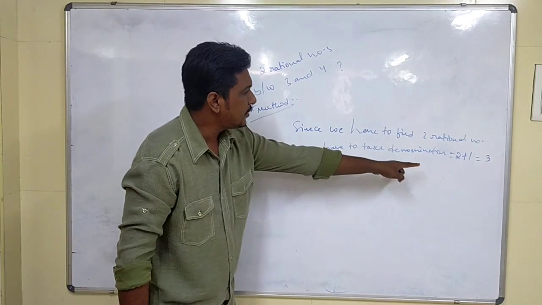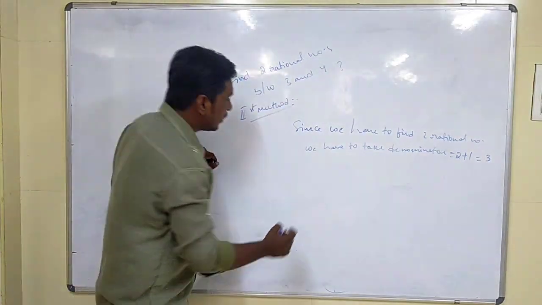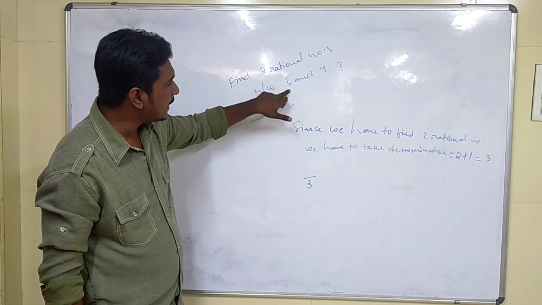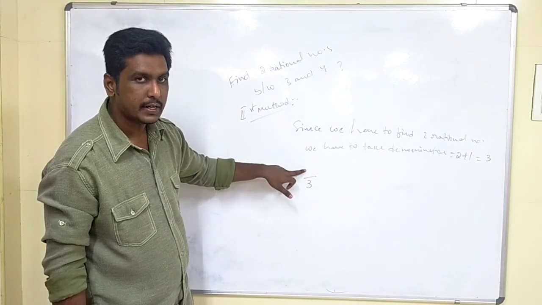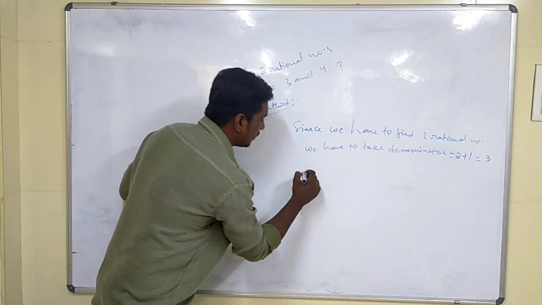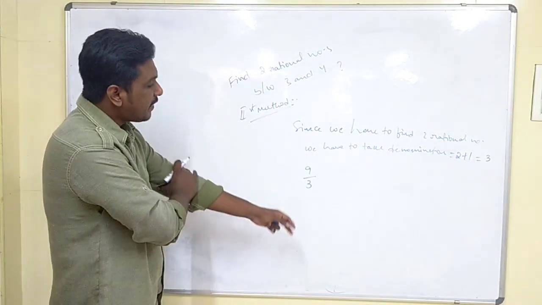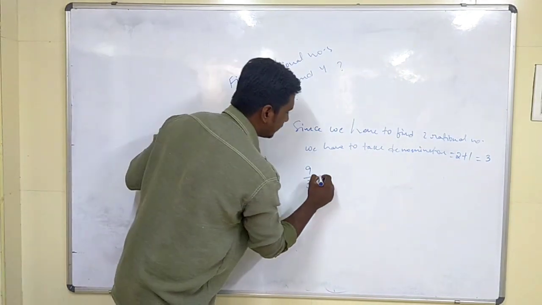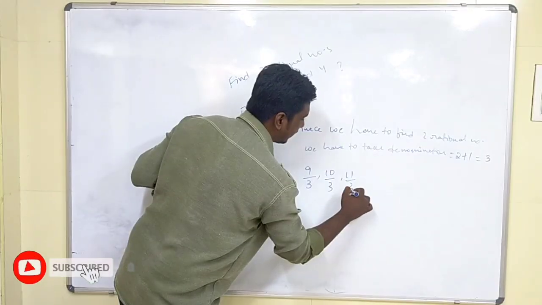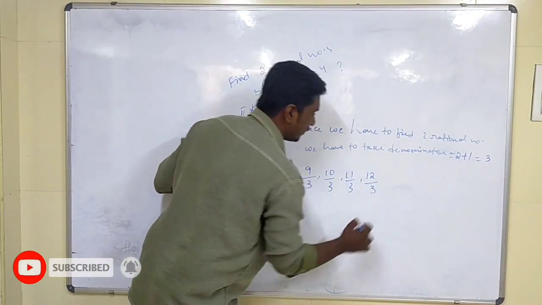Now the next thing, we have to get 3. The denominator is 3, so how much should we take in the numerator to get 3? 3 threes are 9. So if we take 9 here, 9 by 3. After 9 by 3, we get 10 by 3, after that 11 by 3, and after that 12 by 3.